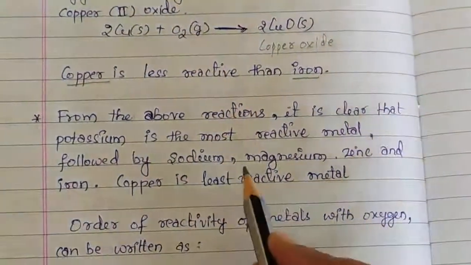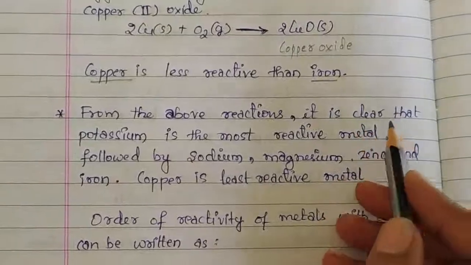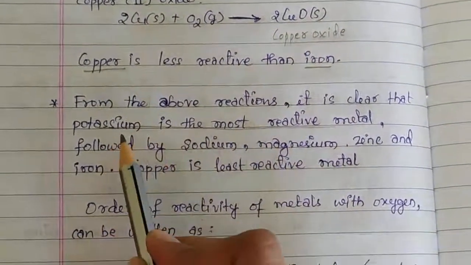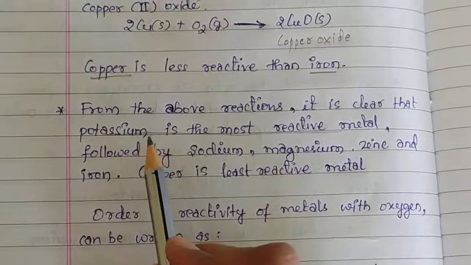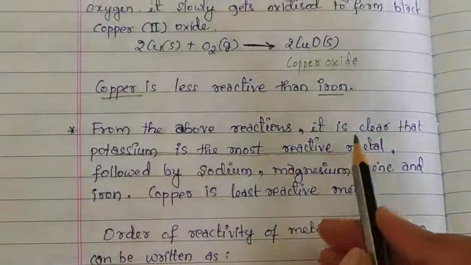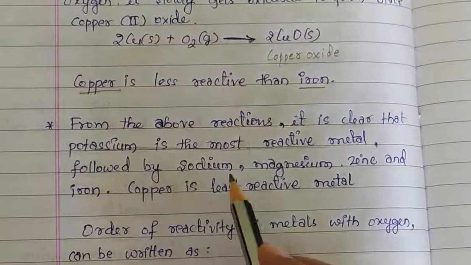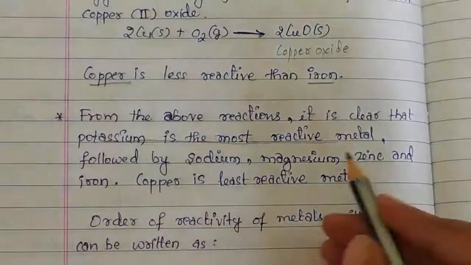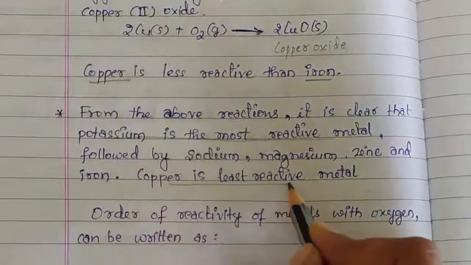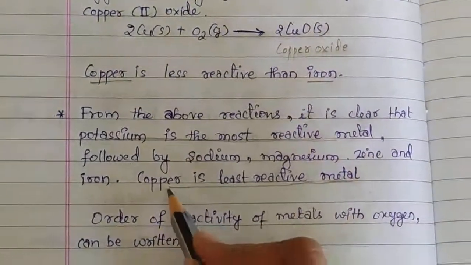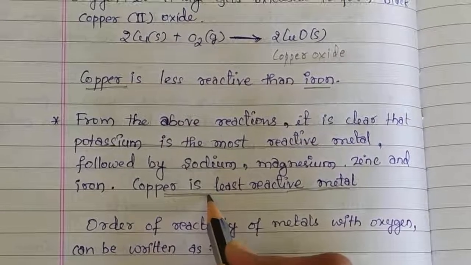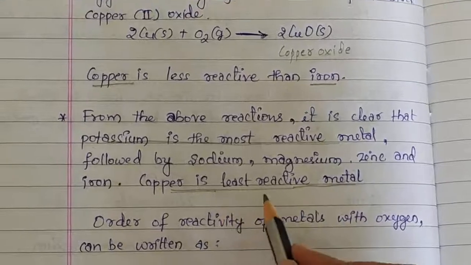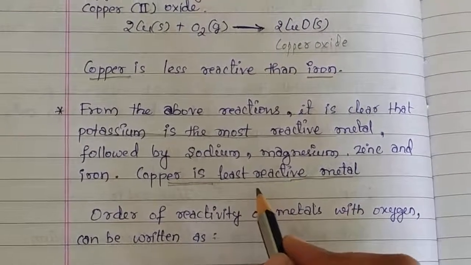Children, from the above reactions, it is clear that potassium is the most reactive metal. It reacts with oxygen at normal room temperature. It is followed by sodium, magnesium, zinc and iron. But copper is the least reactive metal. It does not react with oxygen at normal room temperature, but it reacts with oxygen on strong heating.